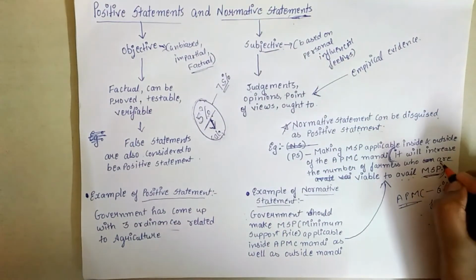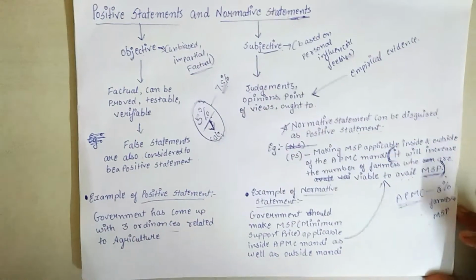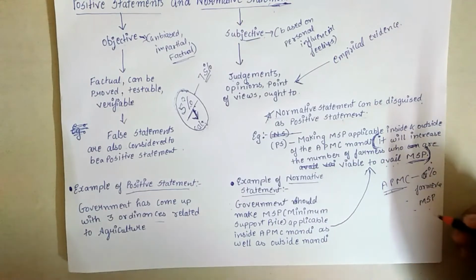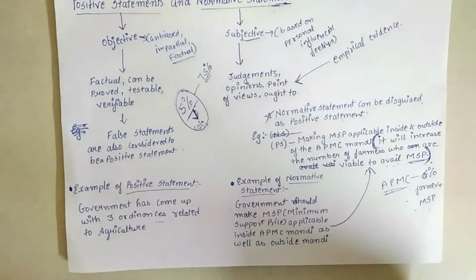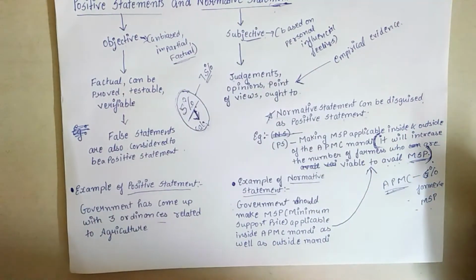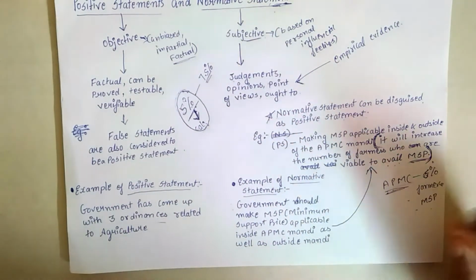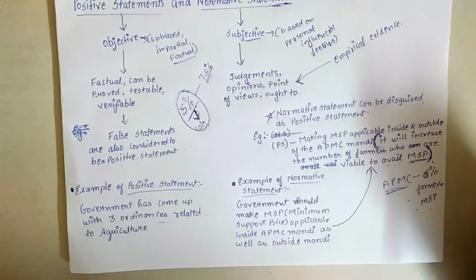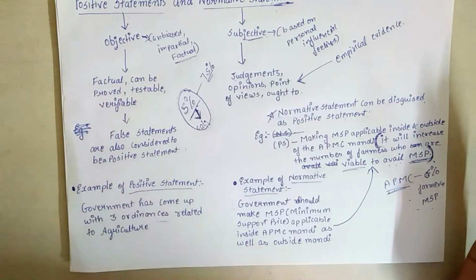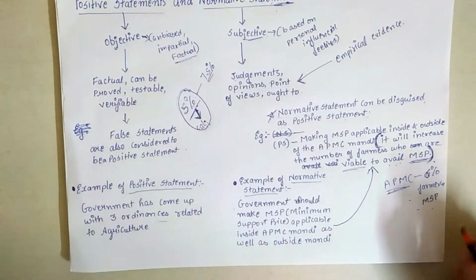Now this particular statement is a fact because in the APMC mandi there are only 6% of the farmers who are eligible for the MSP, because according to the APMC guideline, the farmer has to come to the APMC mandi to sell his produce to avail the facility of the MSP service, the minimum support price service, which is given by the government.